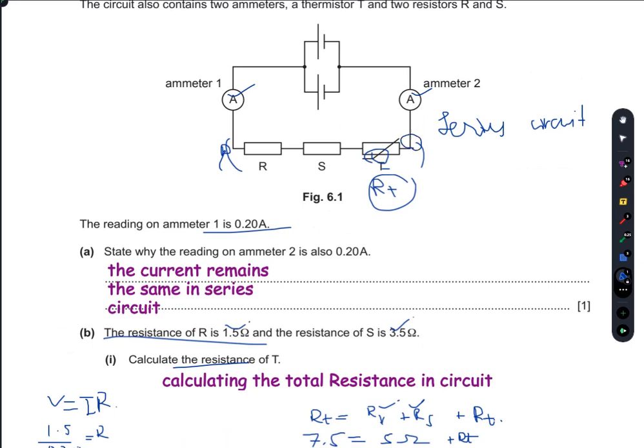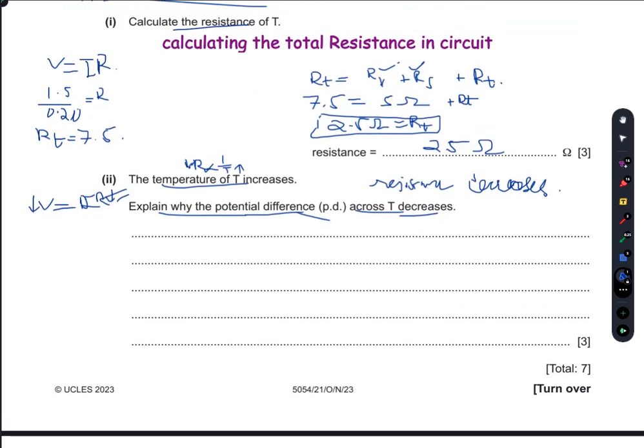So if you attach a galvanometer here, then this gives a lower potential difference value because there is R and there is S here. These two resistors decrease the voltage, and that's why there is a lower potential difference in the temperature dependent resistor. So I'm going to write it here.